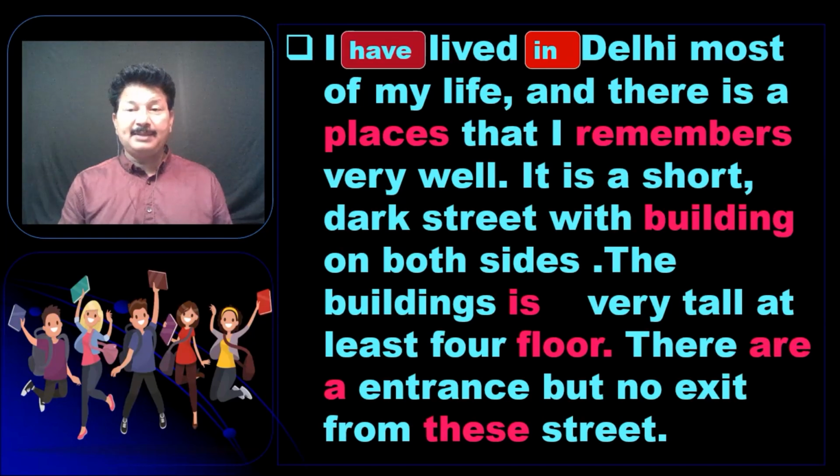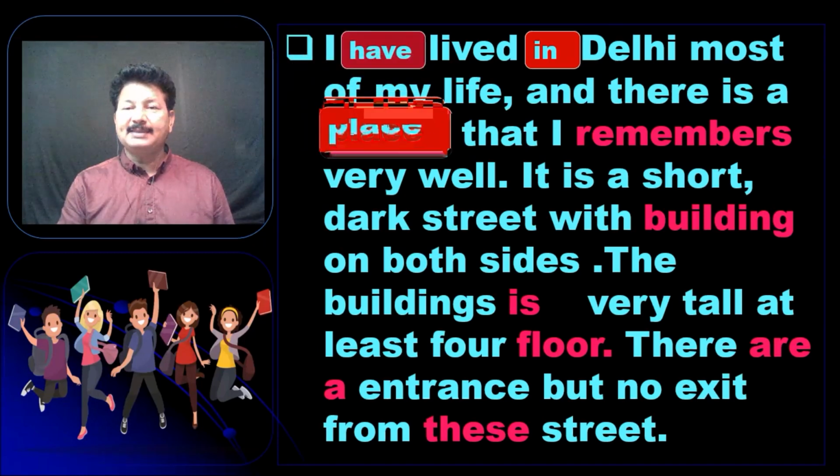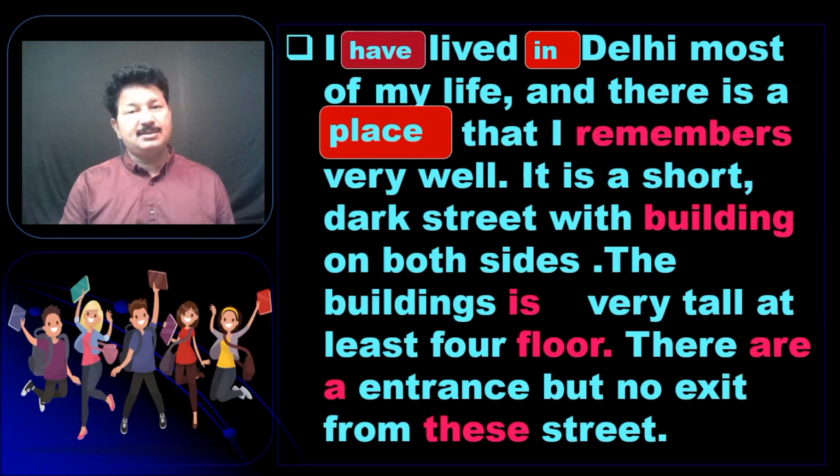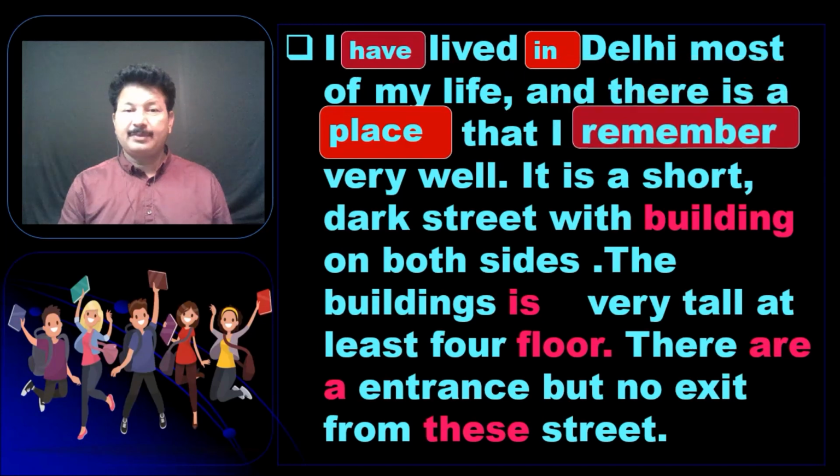Is it "there are a place"? "There are places" or "there is a place"? So: there is a place that I remember very well. Again, with he or she it is "remembers", but with I, "remember". It's a short dark street with... will you find only one building or more than one building?